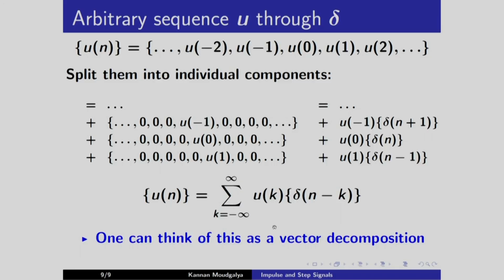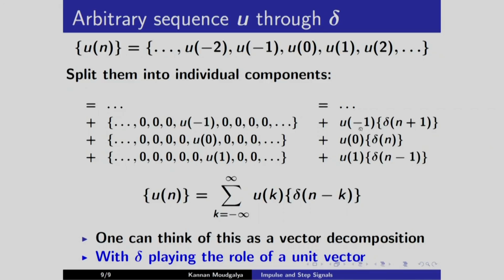One can think of this as a vector decomposition with delta playing the role of a unit vector. Along this delta, the component is u of minus 1, along this it is u of 0, along this it is u of 1, and so on. Remember the sum of arguments formula, if you add these two, you should get this argument.